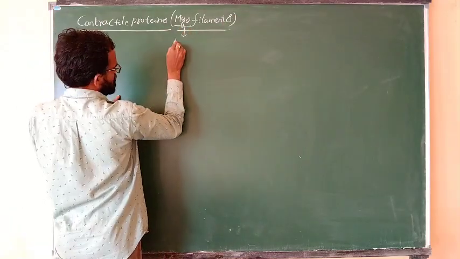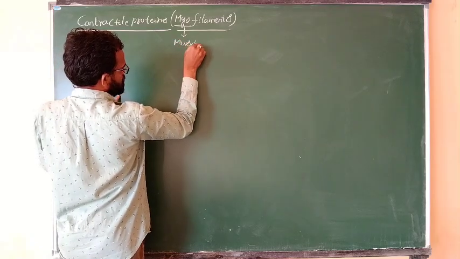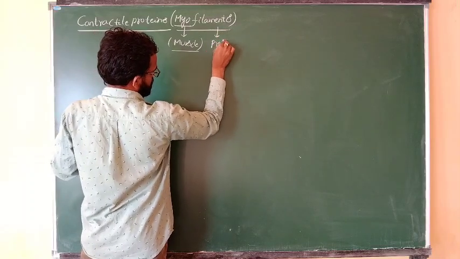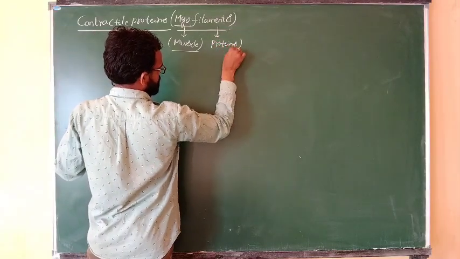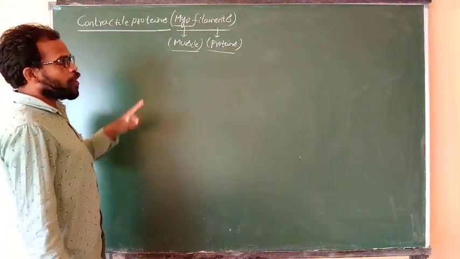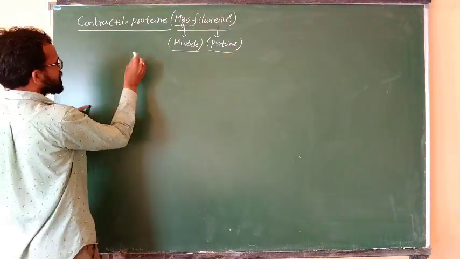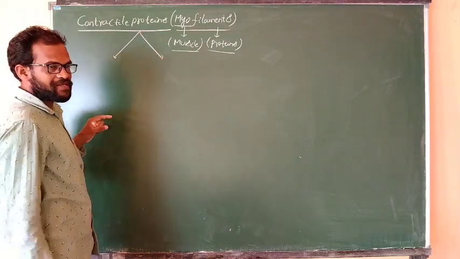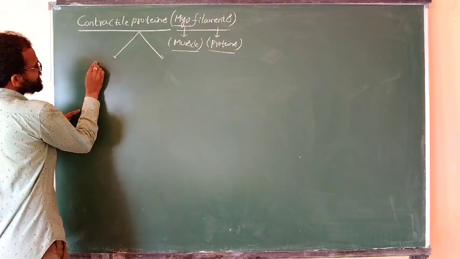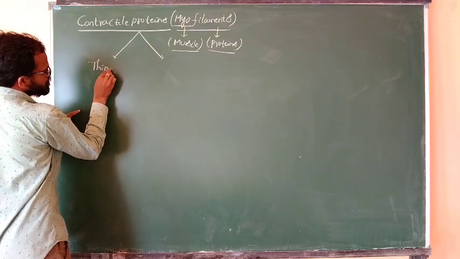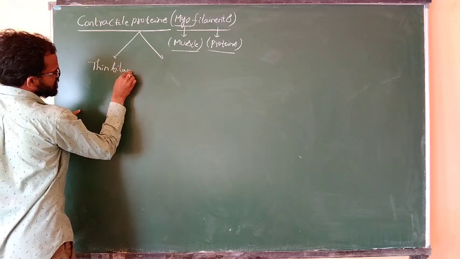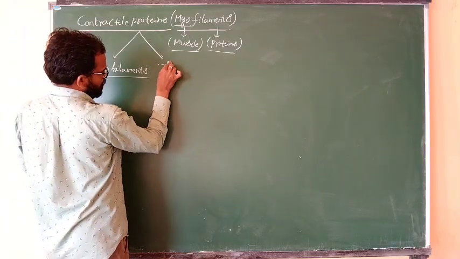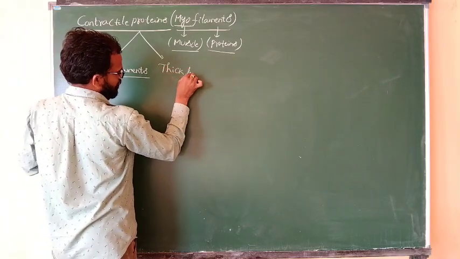Myo means muscle. Filaments means proteins. What are the two important contractile proteins? Thin filaments, and the second important protein, thick filaments.